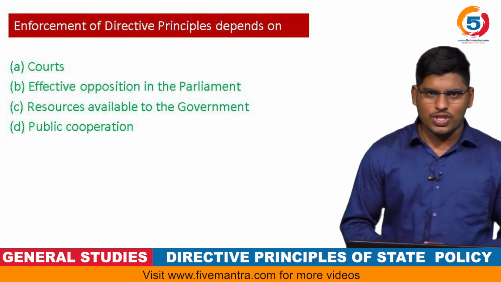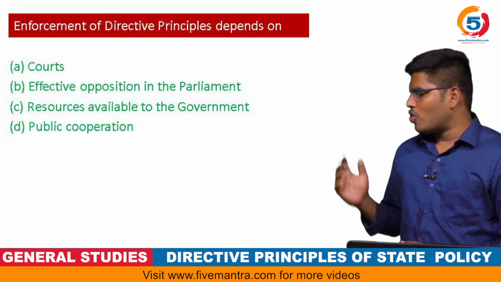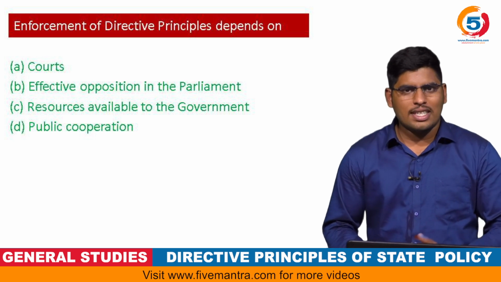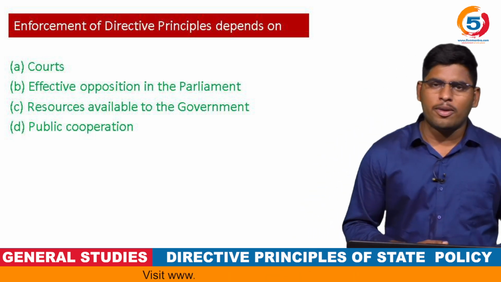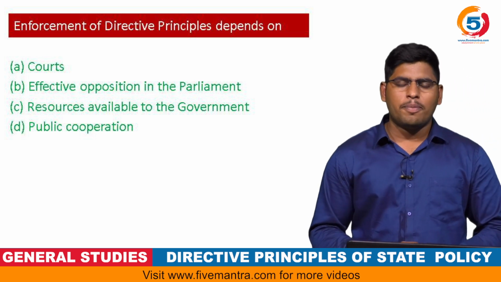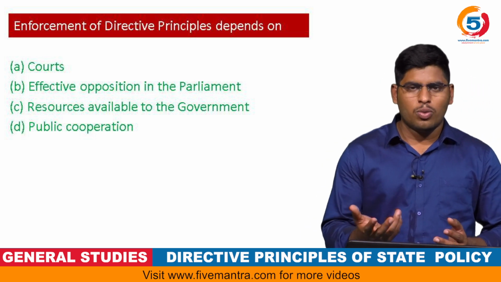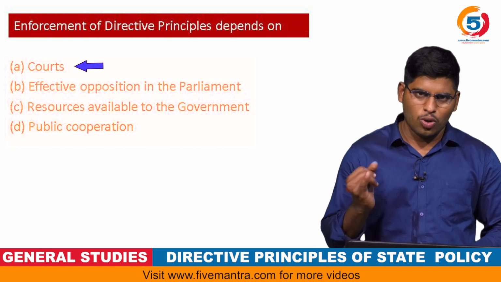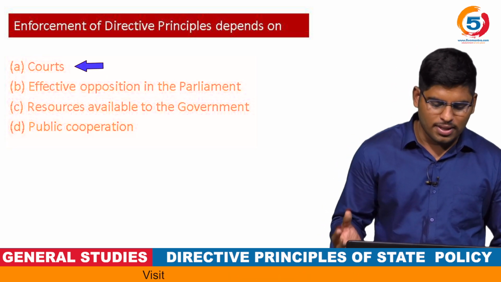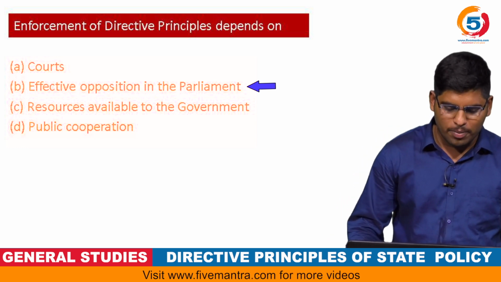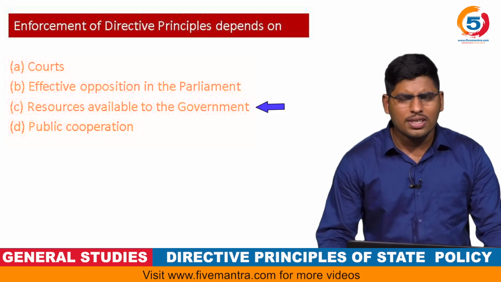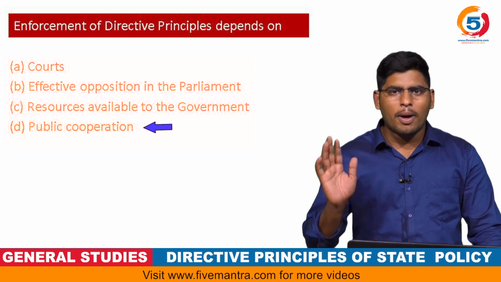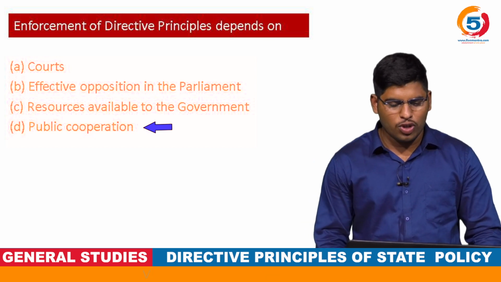Coming to the first question, the enforcement of directive principles depends on. So he is asking upon whom the enforcement of directive principles depends. Coming to the options, the first option is courts, the second option is effective opposition in the parliament, the third option is resources available to the government, and the fourth option is public cooperation. So these are the four options, guys.